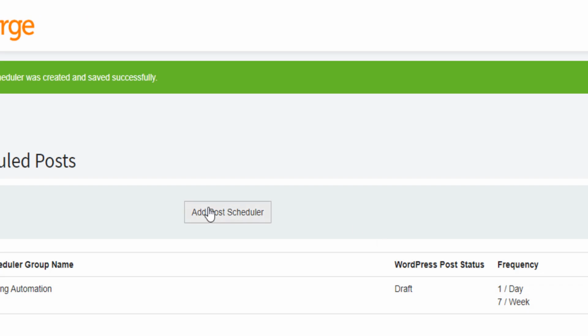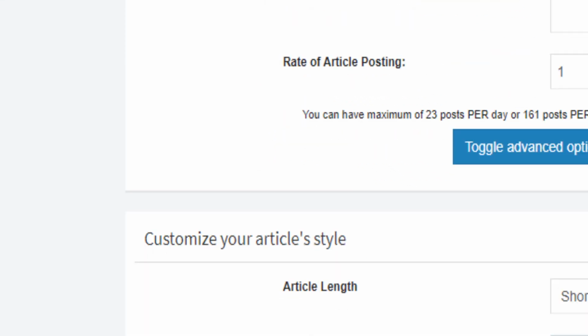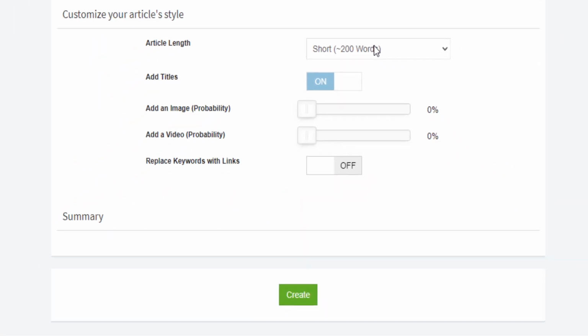And then you can even add another post scheduler. You can repeat the same thing again for another blog. Again, this is a must-have if you're a blogger.